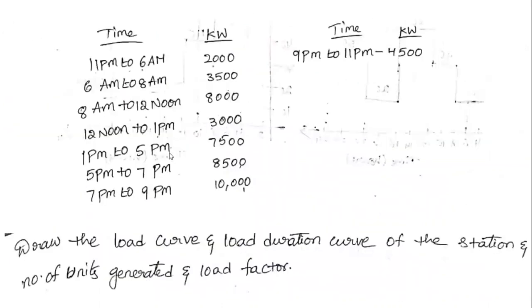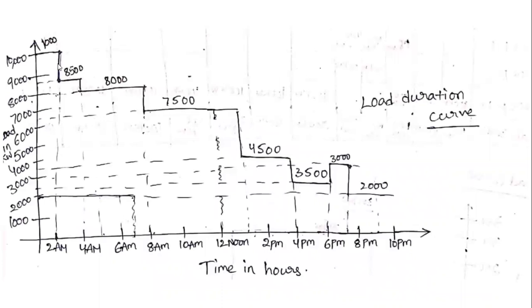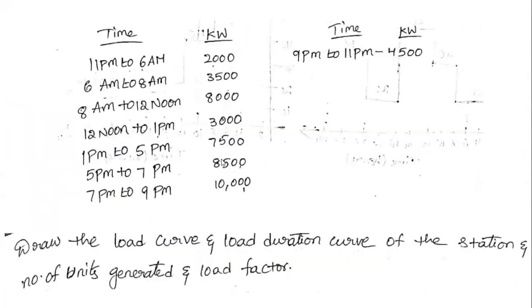Then, what is the maximum demand? In this table, the maximum demand is 10,000. How many hours will that maximum demand be obtained? 7 to 9, that is 2 hours. Therefore, for 0 to 2 hours, we draw 10,000 megawatts or kilowatts. Next, what is the highest peak?